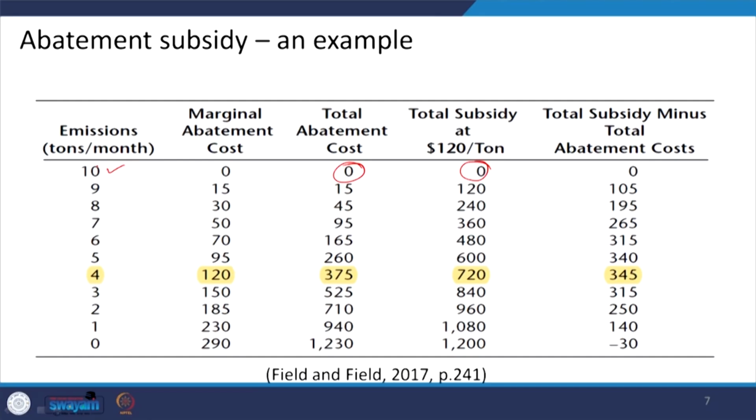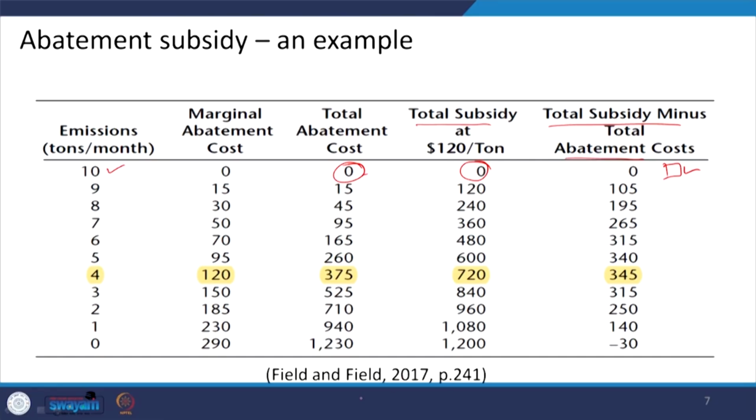So, what is the grand total? It is calculated as the total subsidy minus the total abatement cost. Here we are finding the numbers in this column. The total subsidy is 0, and the total abatement cost is 0. So, obviously it is 0.